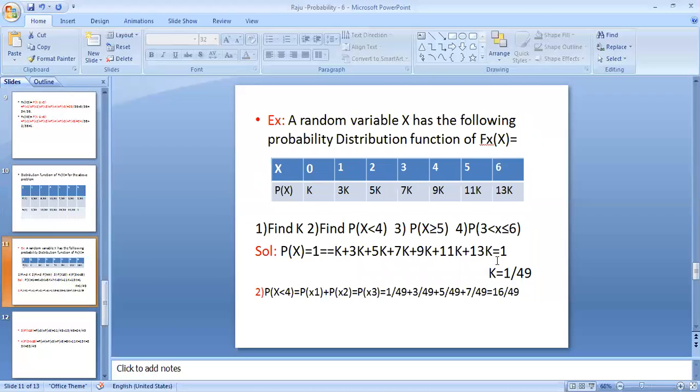Next example. A random variable X has the following probability distribution function. X equals 0, 1, 2, 3, 4, 5, 6.